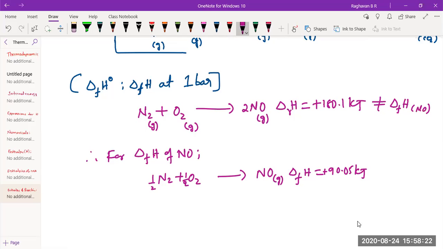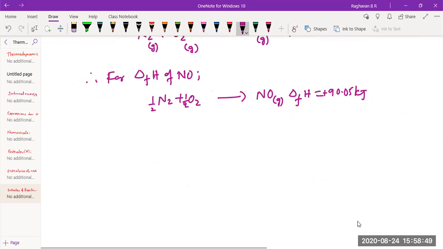1 mole of the product should be formed from its elements. Yes, we have understood. But sometimes we don't analyze again whether the reactant should be 1 mole or not. When the definition says 1 mole of product should be formed from its elements, it doesn't say that 1 mole of reactant also should be involved. So it naturally concludes that reactants can be fractions. Is it okay? Okay, sir. That's right. So write the physical state.